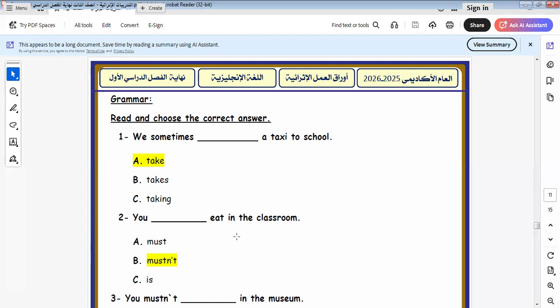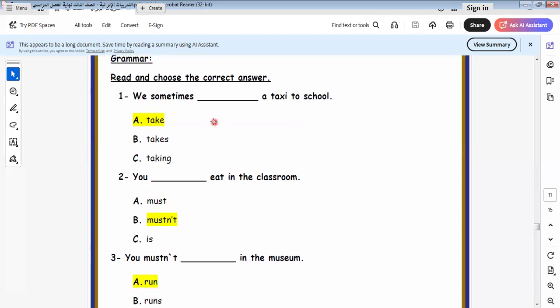daily routines. So here is the exercise on present simple tense. We sometimes space the taxi to school. Can it be taxing? No, it will not be. Taking? No. Why? Because when we use taking, we must have am, is, are plus verb plus ing. This is called the present continuous tense, and this is present simple. Can it take this tense in this case? So here we say we, and as we know, you, we, they don't take s. He, she, it takes s. So here do we take s or not? Do not take s. So it would be: we sometimes take.